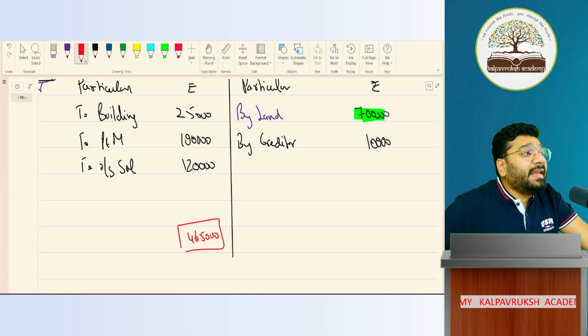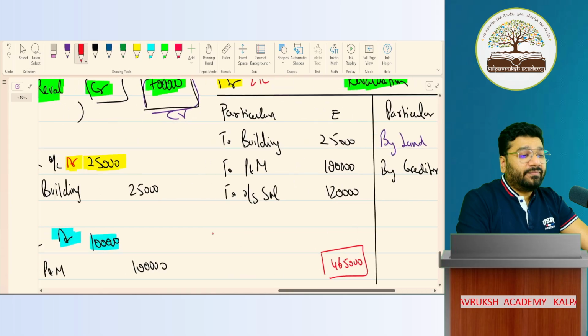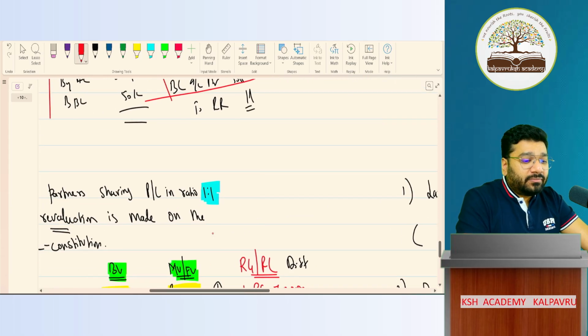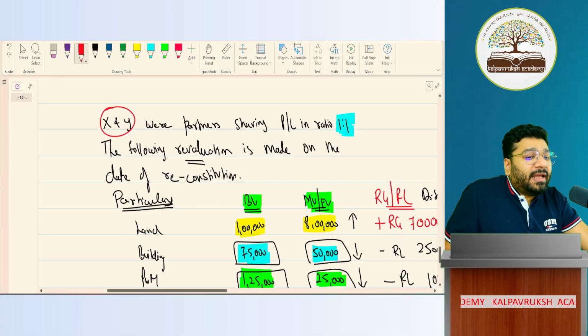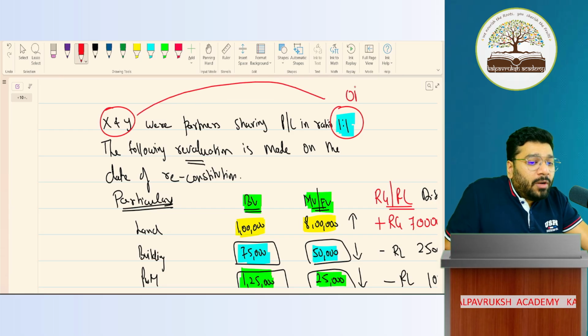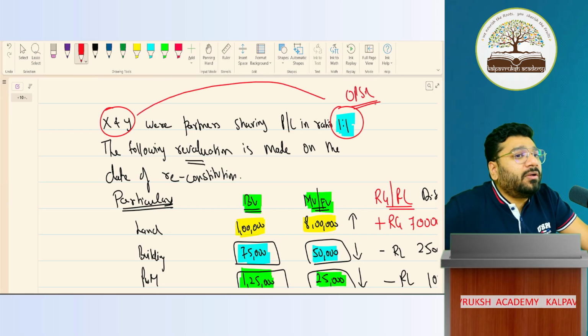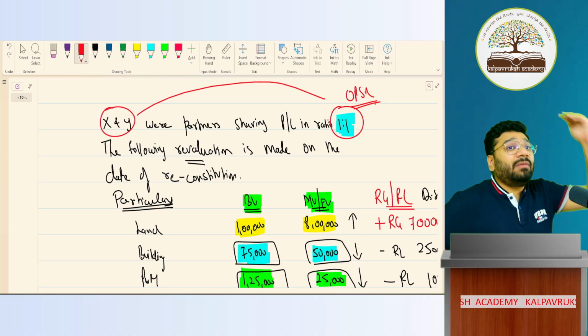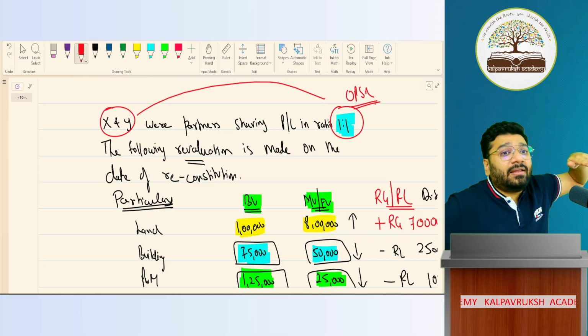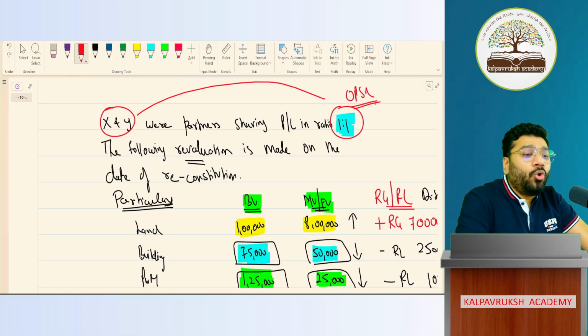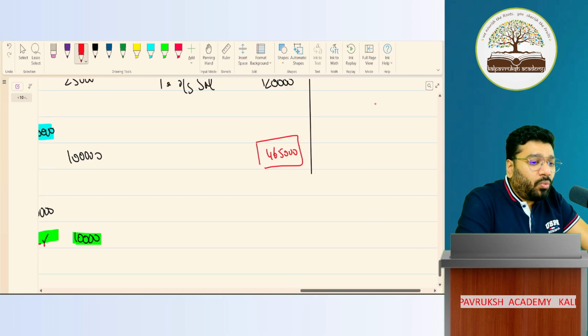This gain happened to whom in which period? This gain happened to X and Y in which period? Olden period. In what ratio? Old profit sharing ratio. Got it, not got it? This increment, this gain is happening in the olden period. So either the credit has to be given to old partners in the old profit sharing ratio. So what is the entry?